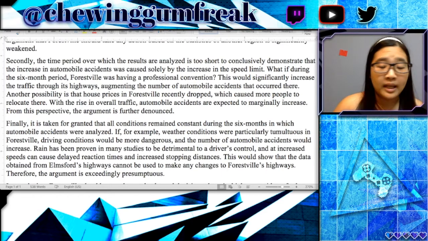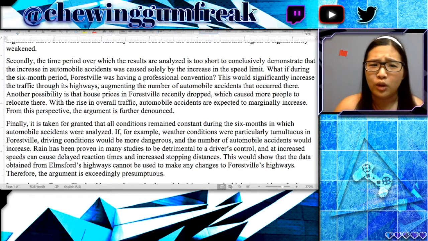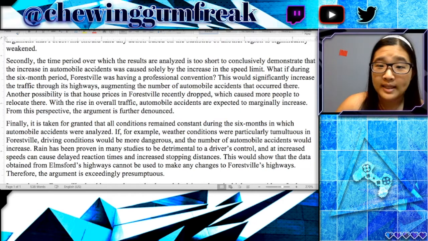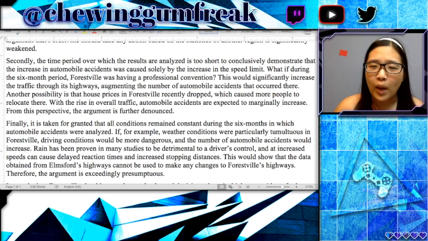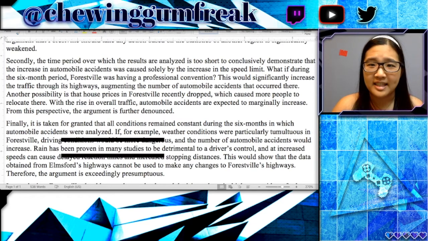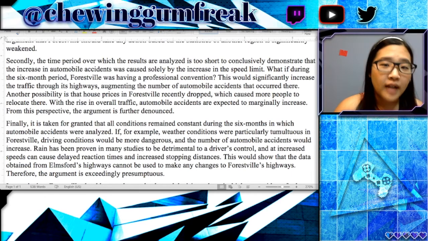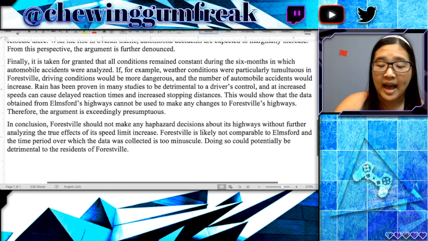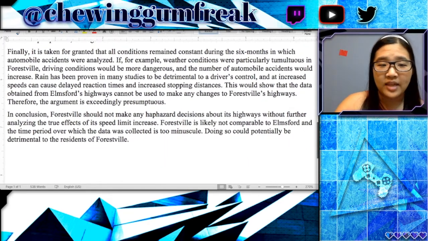Now, you might be a little scared because you will only have 2 points, but if you develop them well, if you explain yourself and you talk about not only the fact that these logical fallacies exist, but what could help the argument overcome these fallacies, you're going to have a way stronger essay than somebody who has 3 points but doesn't know how to explain themselves. And we have just our conclusion left at the end.